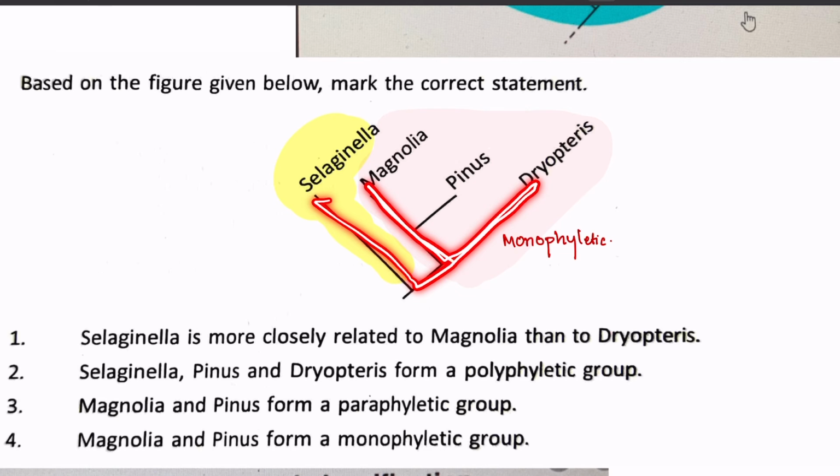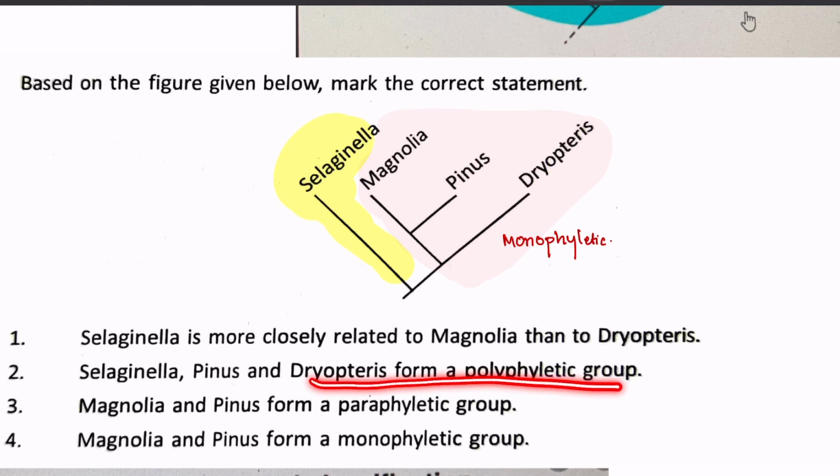So it's not true that Selaginella is more closely related to Magnolia. So the first option is wrong. Selaginella, Pinus and Dipteris form a polyphyletic group. It's wrong, because in this diagram we cannot show exactly what the polyphyletic groups are, because if there was one more over here, these are paraphyletic. For polyphyletic, if somebody else's species was also given, then we would have said so.